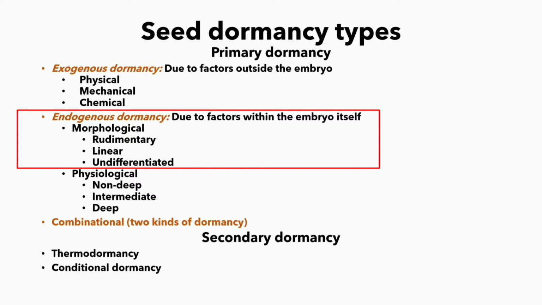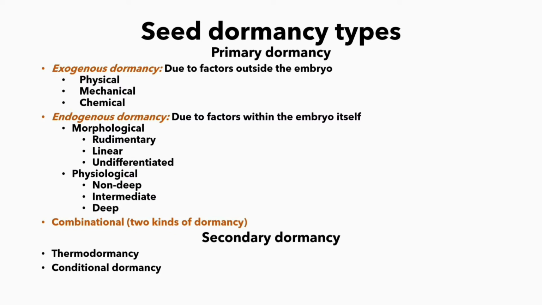It is again divided into morphological and physiological. Rudimentary, linear and differentiated come under morphological. Non-deep, intermediate and deep come under physiological. Combinational is a combined form of exogenous dormancy and endogenous dormancy. Secondary dormancy: thermodormancy and conditional dormancy are the two types of secondary dormancy.